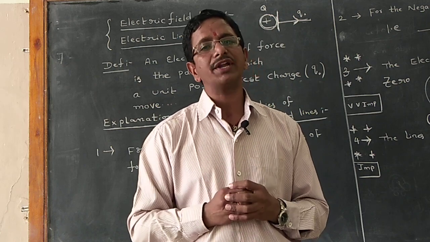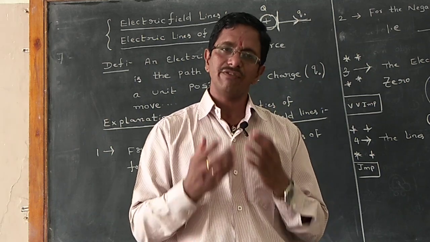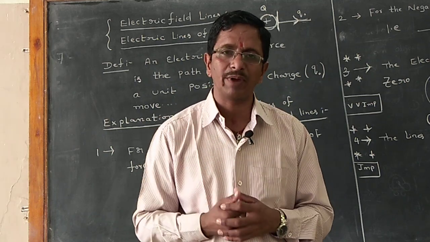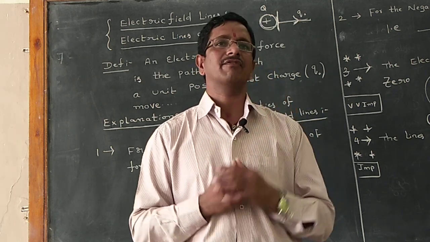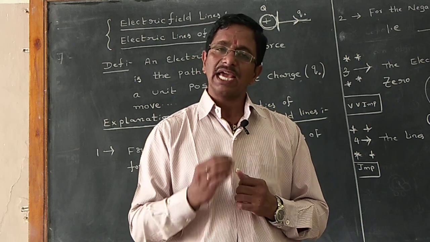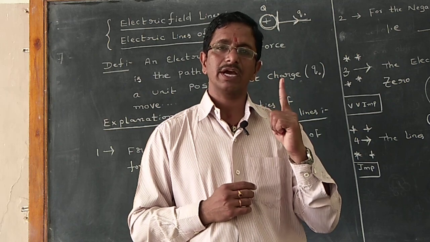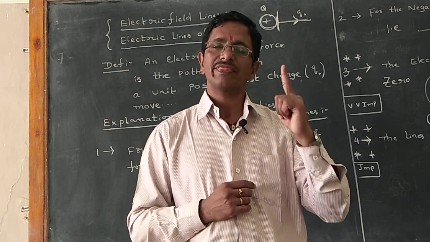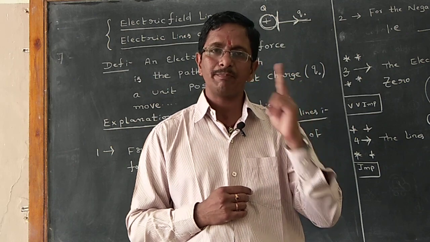Here some important points are there. That points first I shall give a brief, after that I can elaborate on the board. So please listen carefully. Point number 1. For a positive charge, the lines of the force originate. Point number 2.